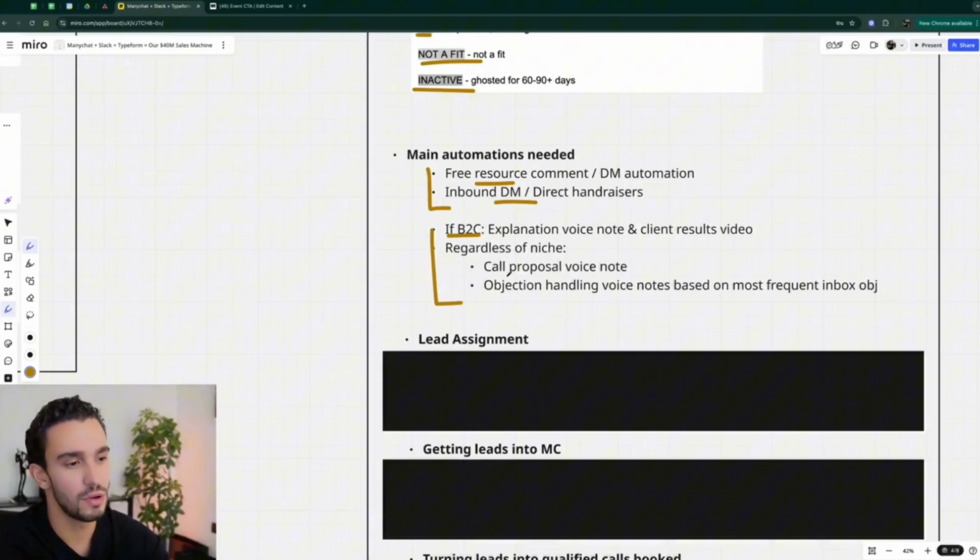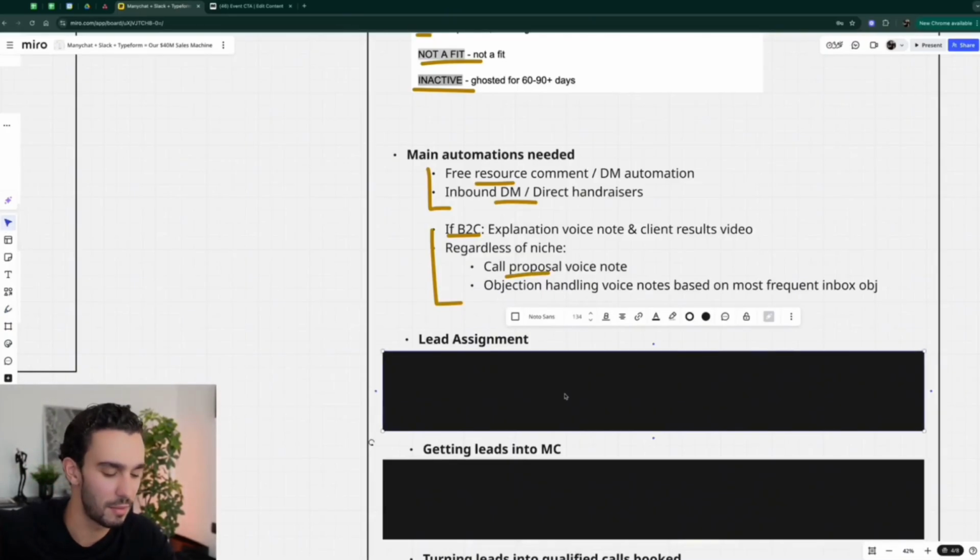Regardless of the niche, you also want to have a call proposal voice note. This is typically about 20 seconds where you invite people to hop on a call. And then you want to have some sort of objection handling voice notes based on the most frequent inbox objections that you're seeing. You don't need this day one, to be honest. You can do this a month or two down the line. It's just going to help you further optimize the department. It's not a make it or break it. That's it for the automations.